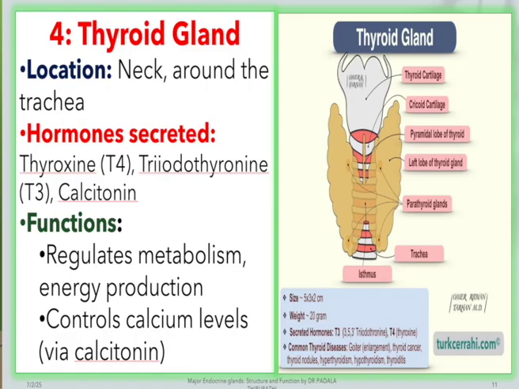The thyroxine hormone, that is T4, the triiodothyronine, that is T3, and calcitonin are the three hormones released by the thyroid gland. It is a very important gland located at our neck around the trachea.